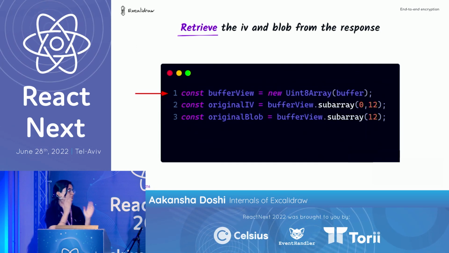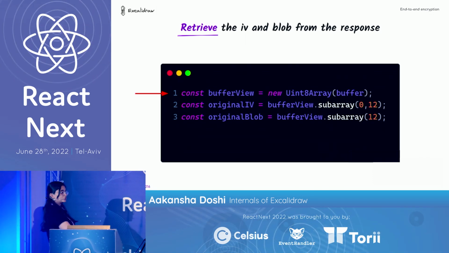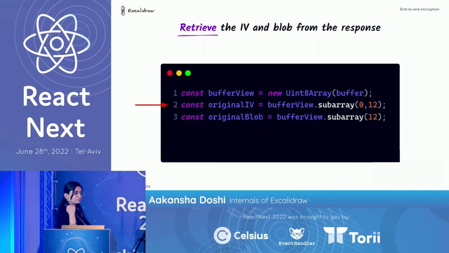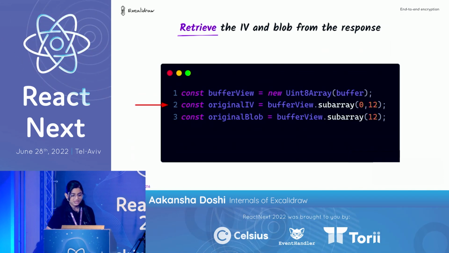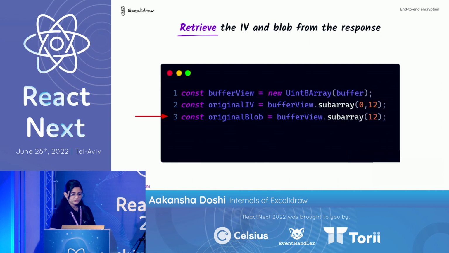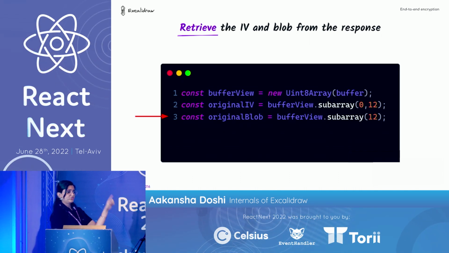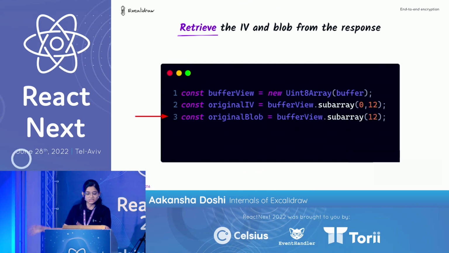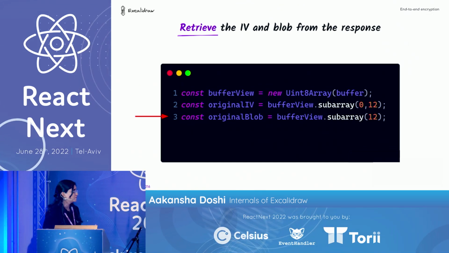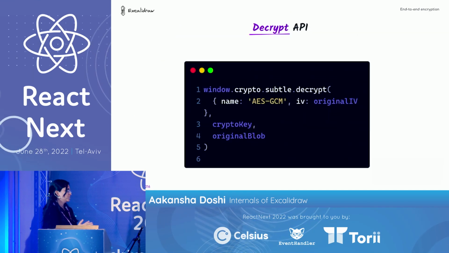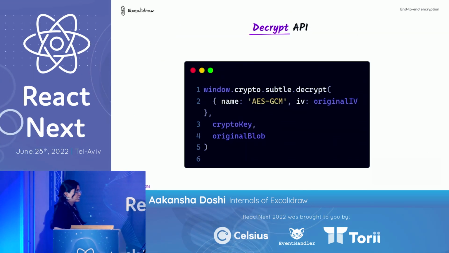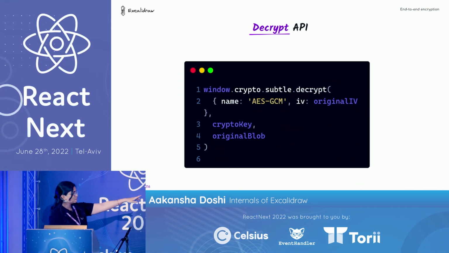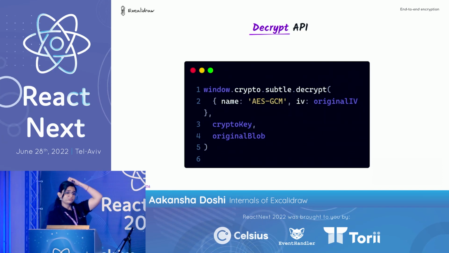So yes, you just convert that buffer into a Uint8Array because you can't run any operations on the buffer. And then we just take out the first 12 bytes from the payload, and then the rest is the encrypted content. So now we have the IV, we have the encrypted content, and now can we go ahead and just decrypt the content? Are we ready to decrypt the content? Let's have a look at the API. So this is how the decrypt API looks. We have the original IV, we have the original blob as well. Do we have the crypto key?